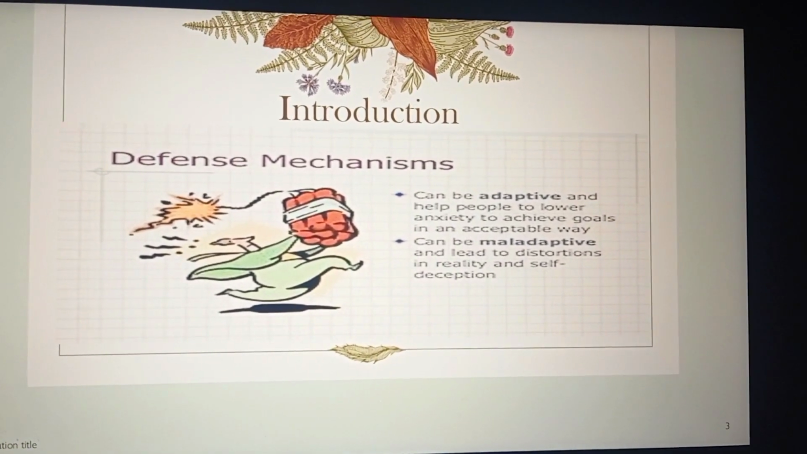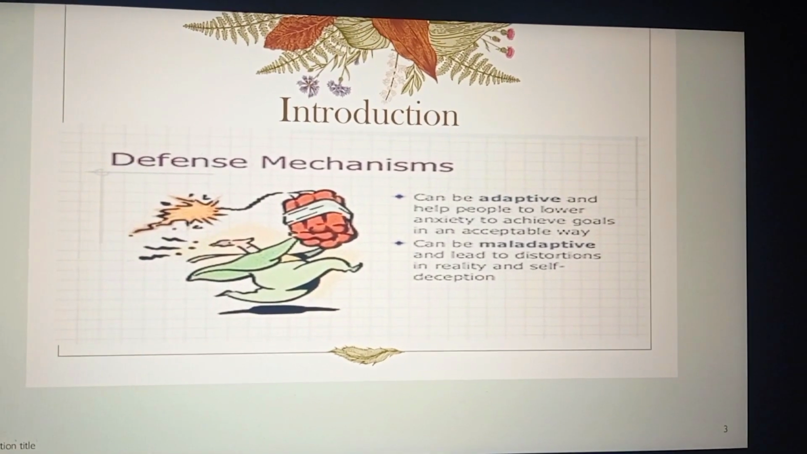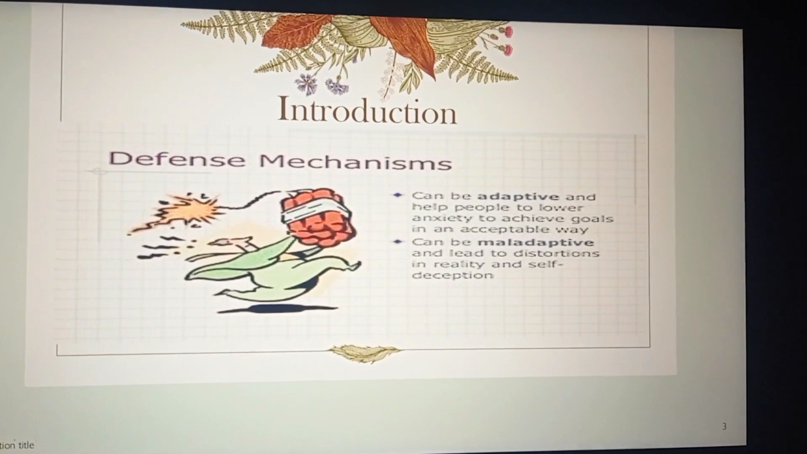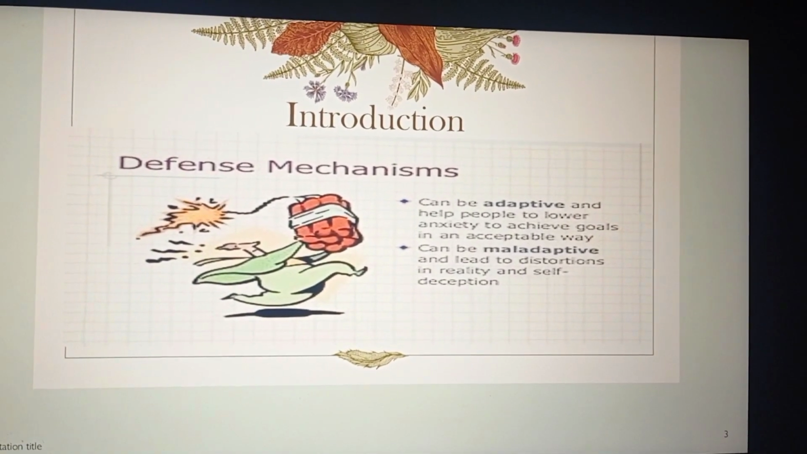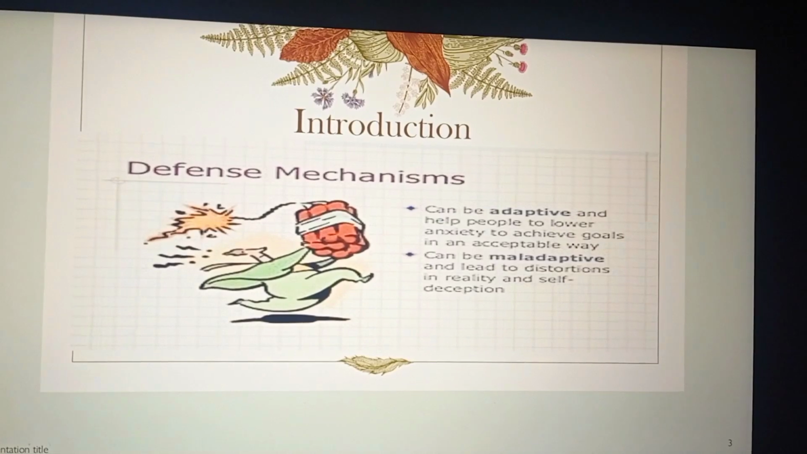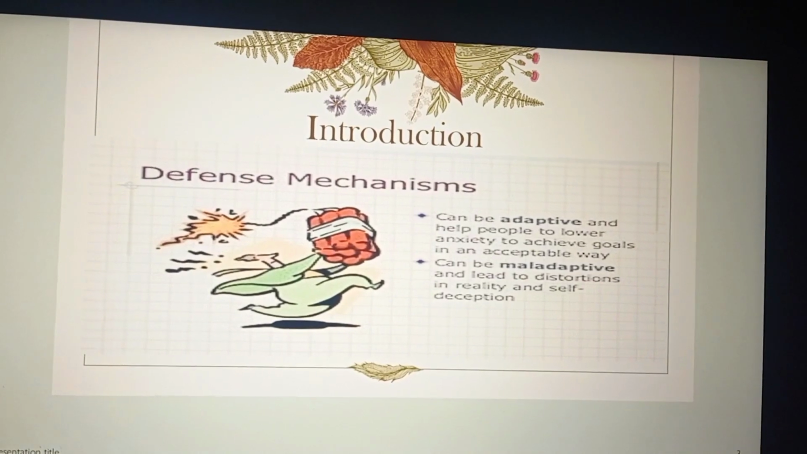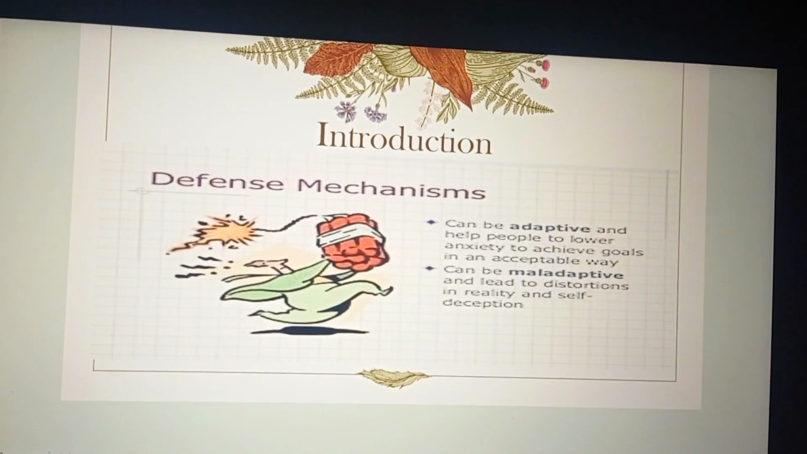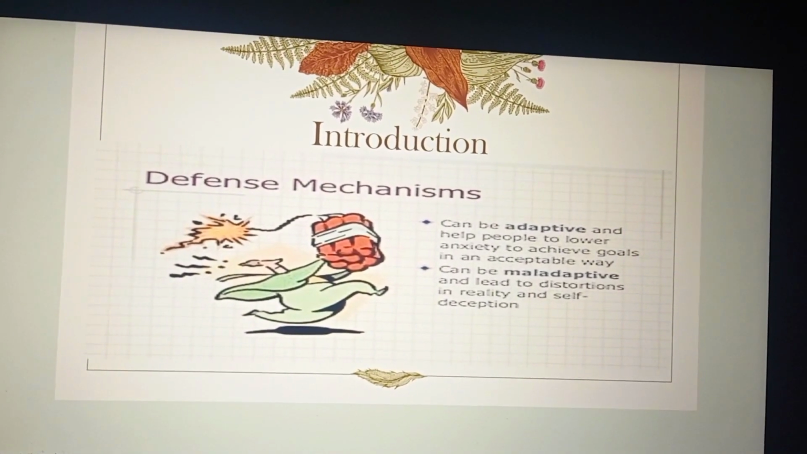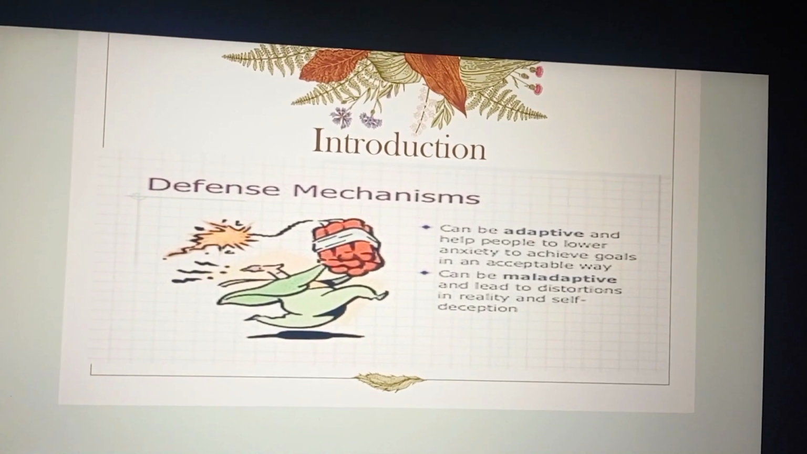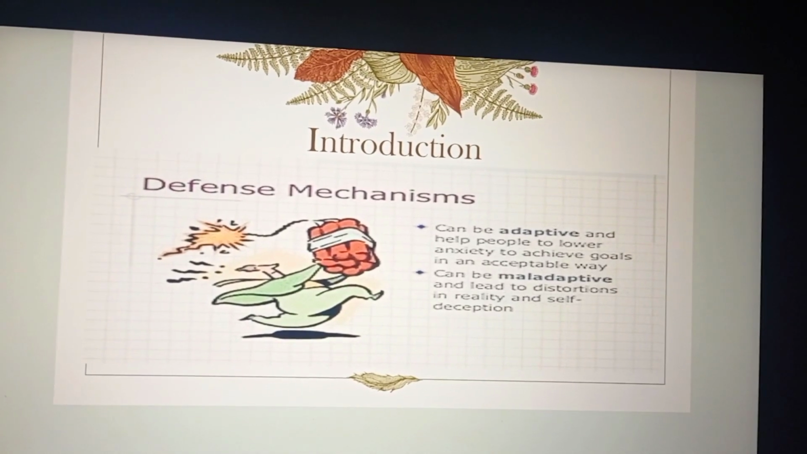Defense mechanism can be adaptive and help people to lower anxiety to achieve goals in an acceptable way. It can be maladaptive and lead to distortions in reality and self-deceptions. Obviously it needs to be adaptive and help people lower the anxiety to achieve goals. People who don't have ego defense mechanisms are psychologically ill, mentally ill, and could be recognized as unhealthy people, right? If it is maladaptive, it leads to distortions in reality and self-deceptions.